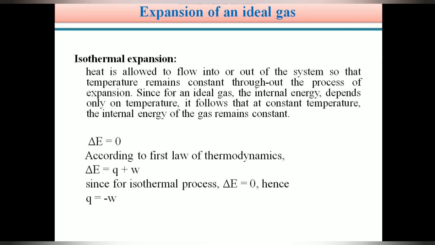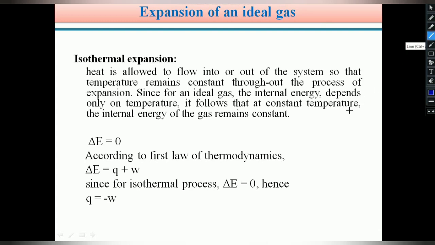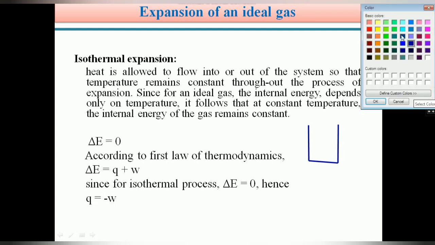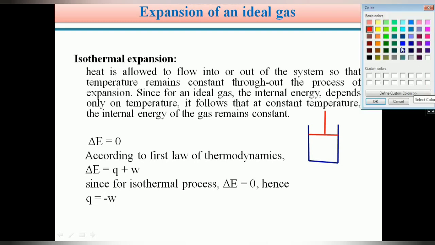In expansion of an ideal gas, for explaining this concept, we should take a system as an ideal gas. An ideal gas is your system. Therefore, you can take a cylinder. Inside this cylinder, our system, is the ideal gas, and you can connect this cylinder with a frictionless piston. Students, you are very familiar with this word. Frictionless means the piston of the cylinder can move very easily from top to bottom.